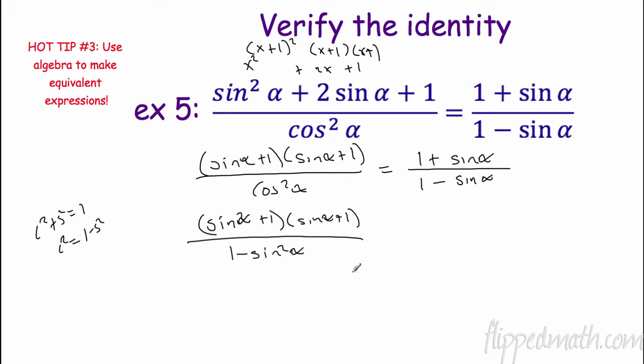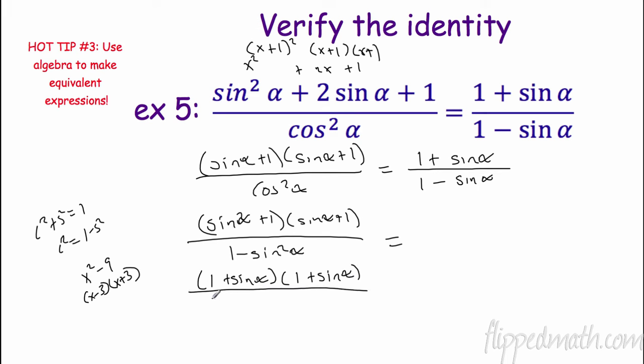All right? Now this is difference of squares. It's like x to the second minus 9. Difference of squares, that's x minus 3 times x plus 3. Using algebra again. So now, here's something else. We've talked about this. Keep this in mind. Can I rewrite this side a little bit like that? I can. So I'm going to just rewrite this as 1 plus sine alpha, because I think that'll help us in the future. All right.